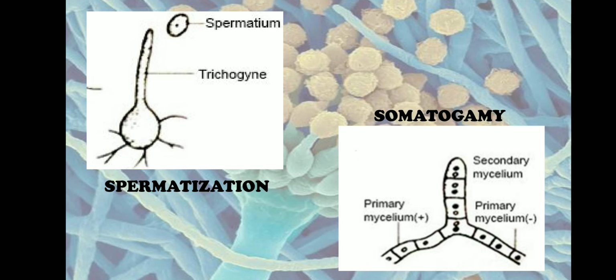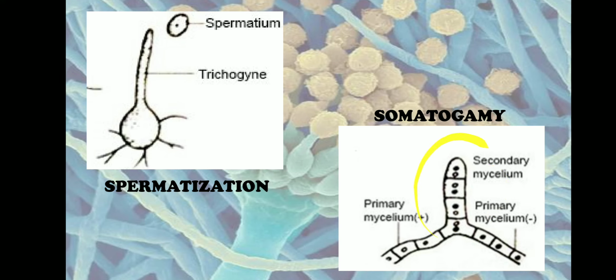The last type of sexual reproduction is somatogamy. In this, the sex organs are not formed. The sex organs are absent. So two vegetative cells or two vegetative hyphae of different strains will come close to each other and fuse with each other.